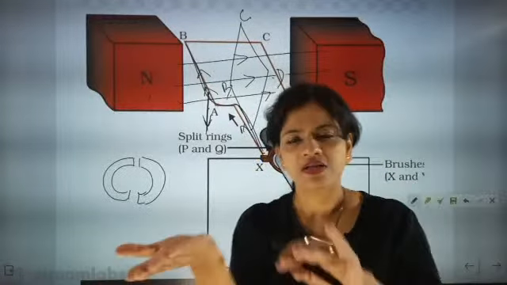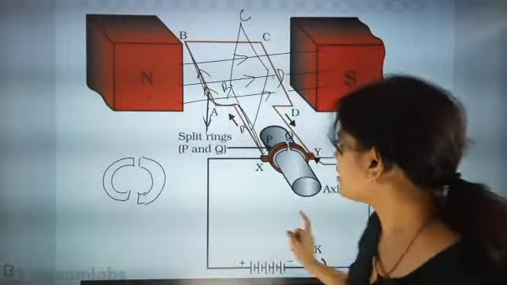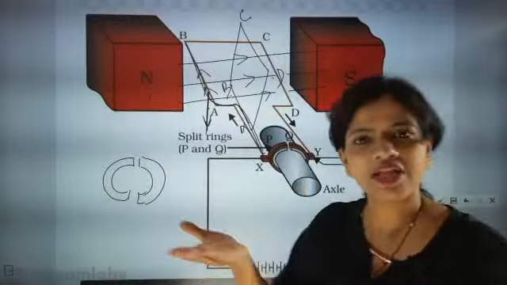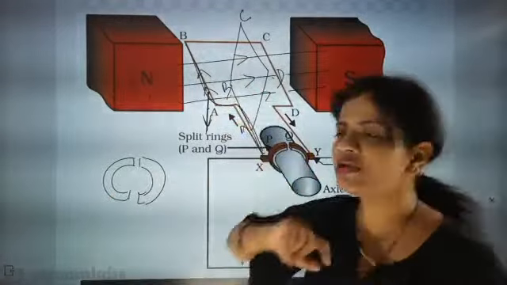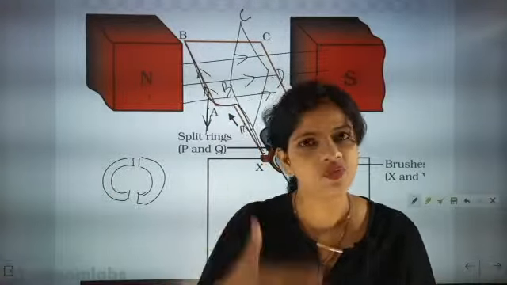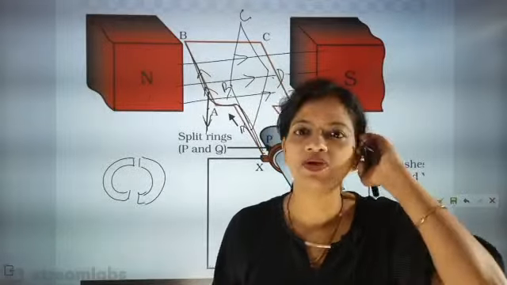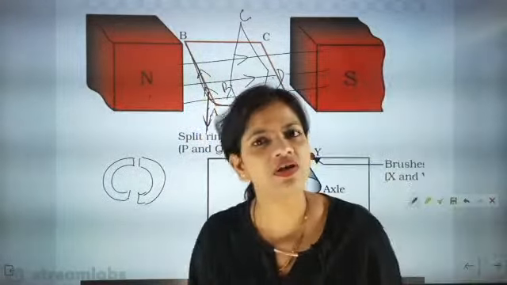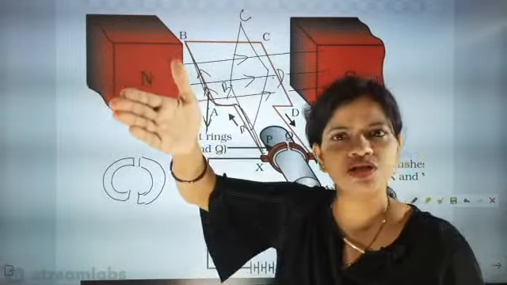So the moment the current starts flowing into this, the magnetic field will be generated in the wire, and this magnetic field and the magnet's field will repel each other and just push the coil like this.